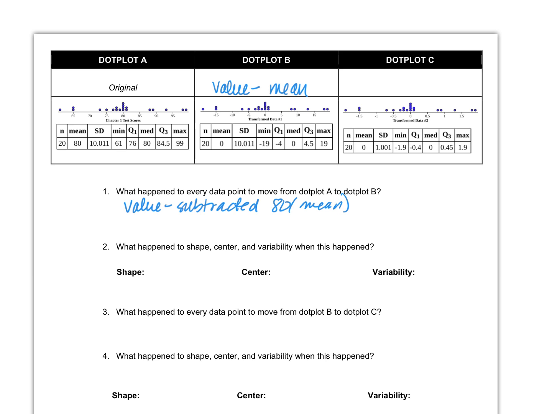Now, comparing dot plot A and B, look at the shape. Did the shape change? No, no change in shape. What about the center? This has a center of 80, this one has a center of 0. That seems different to me. Right? So it's now 0. What about variability in the spread of the dots? Did they change at all? No. So the variability stayed the same.